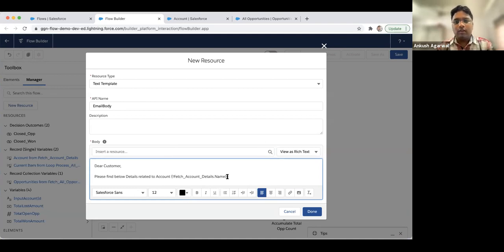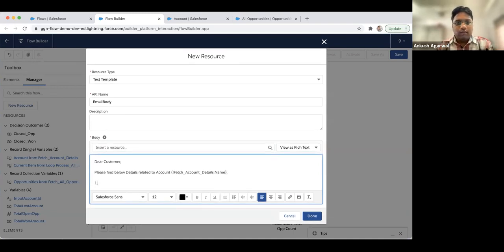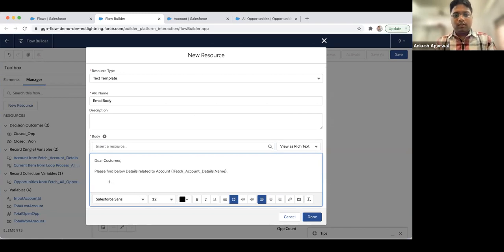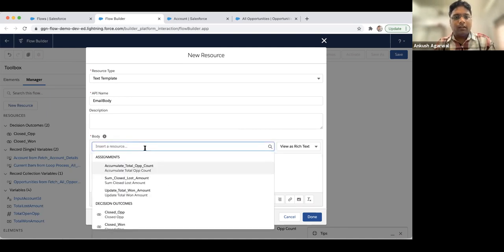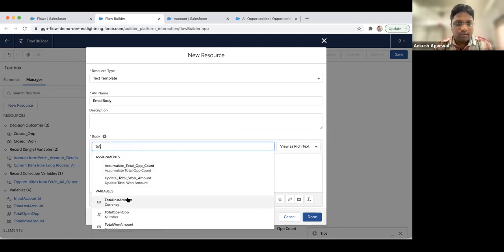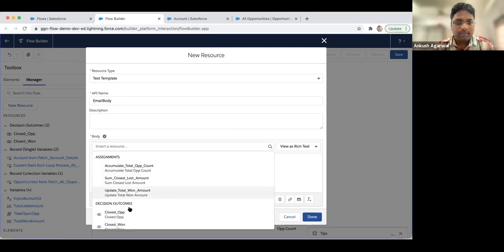This is the way you can use it, and we can mention over here total opportunities amount, and then again we have to select the variable which we just created, this one.